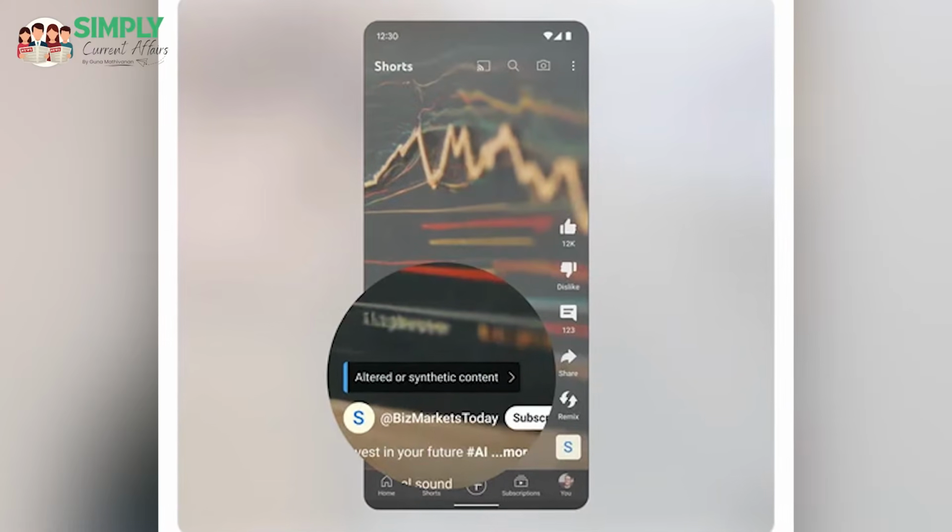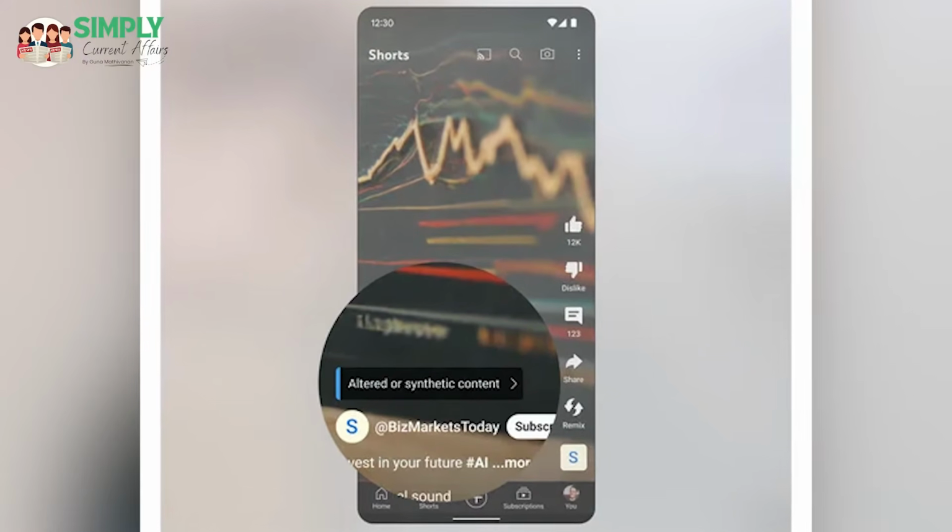Then whenever a user is uploading content, the user should declare it. Let's say I'm uploading a video on YouTube. YouTube should enable a feature where I can declare that this is synthetic content. Or if I am manipulating it, then YouTube should come up with a feature to detect whether my video is synthetic content or not. This proposed amendment is also talking about the safe harbor provision.